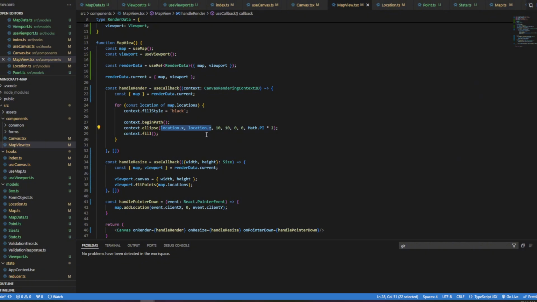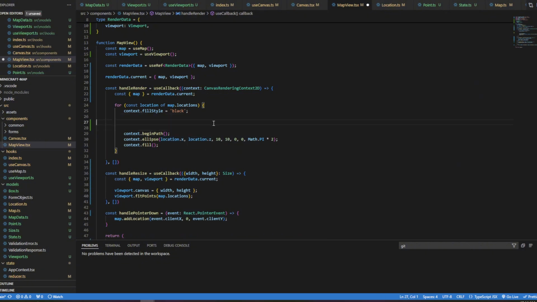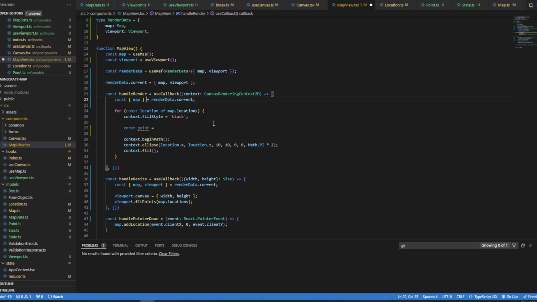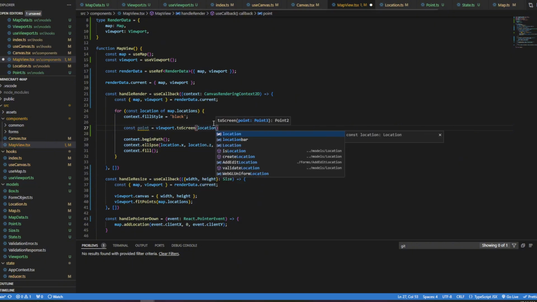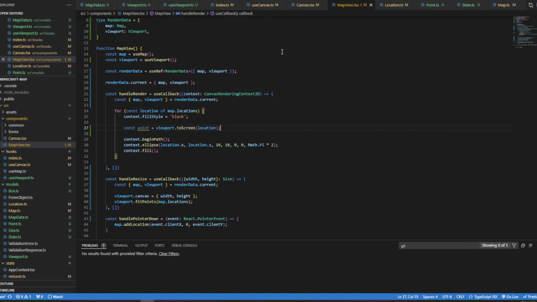But rather than doing that, we want const point equals, I need to bring the viewport in here, viewport.toScreenLocation, and then we want to do point.